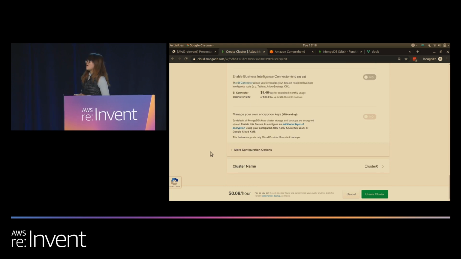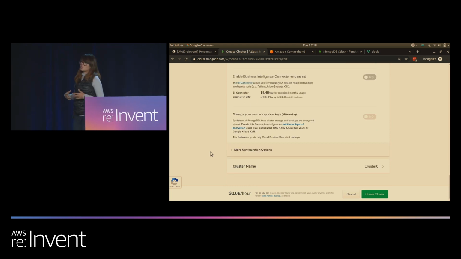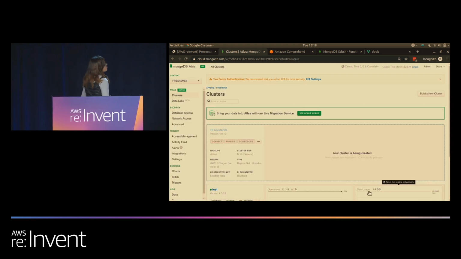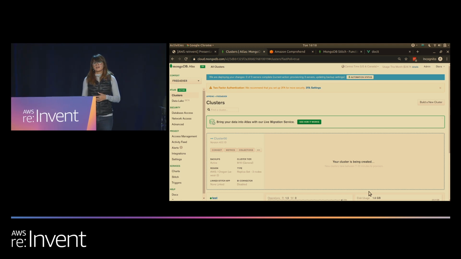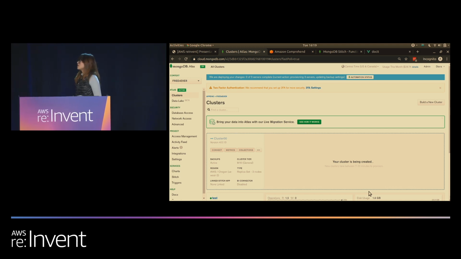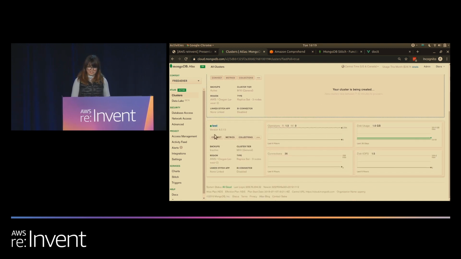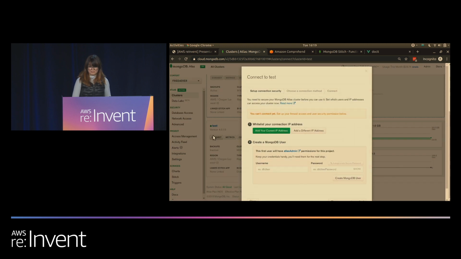Now, we did leave the hardest part for the end, just what to name my cluster. How about this? This will take a few minutes to provision. And by the way, all of these provisioning actions can also be done via the Atlas Open Service Broker. Let's go to an existing cluster.